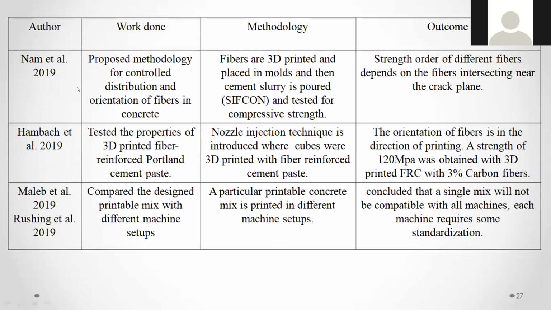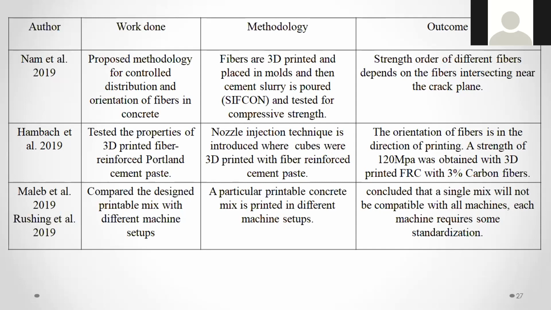The next is Nam et al. In 2000 proposed a methodology for the controlled distribution and the orientation of fibers in the concrete. Okay, now when you're talking about the strength, only if you're pouring a concrete, the strength cannot be increased. There should be some material to take care of this tensile strength, right? Concrete is very strong in compression, but how about the tension?